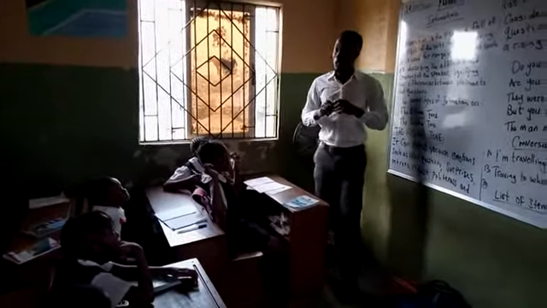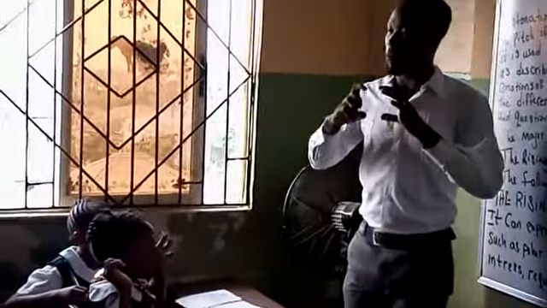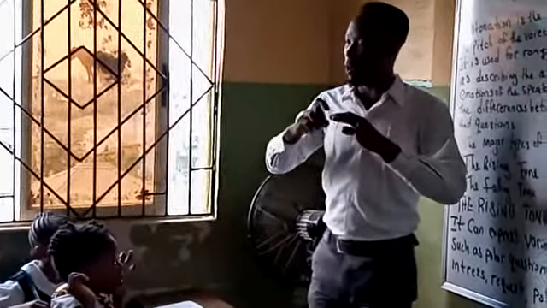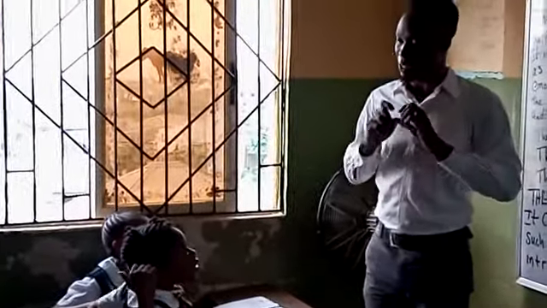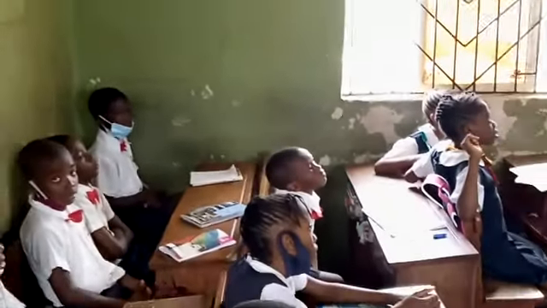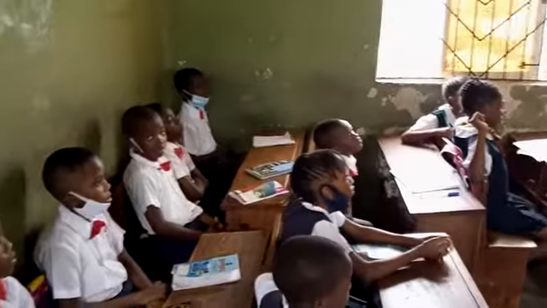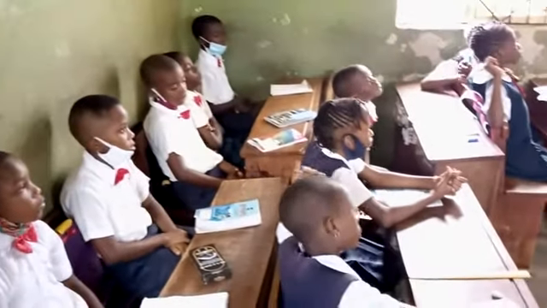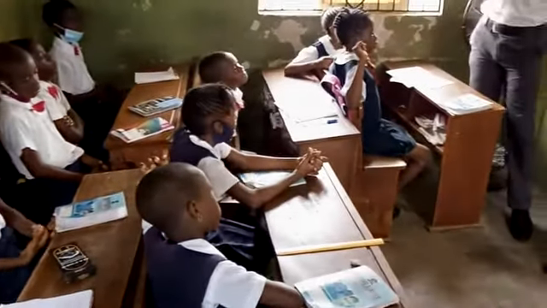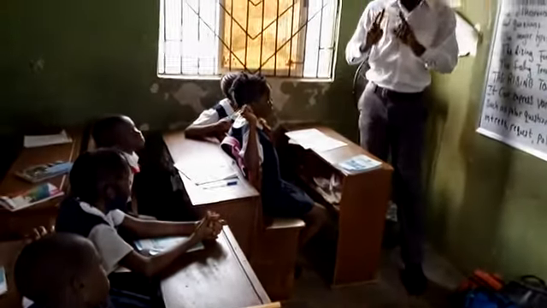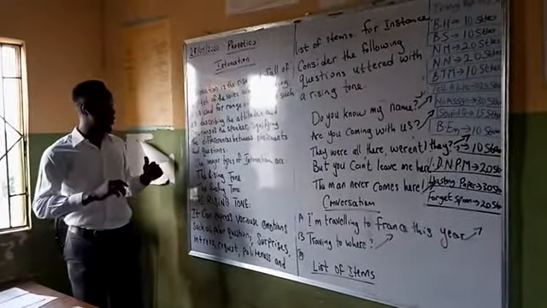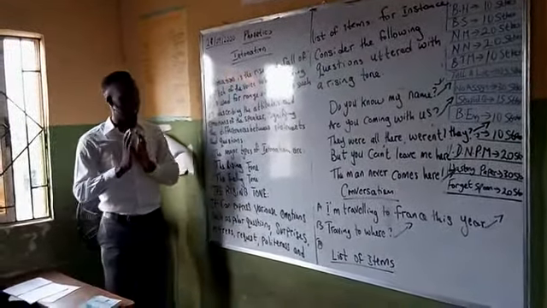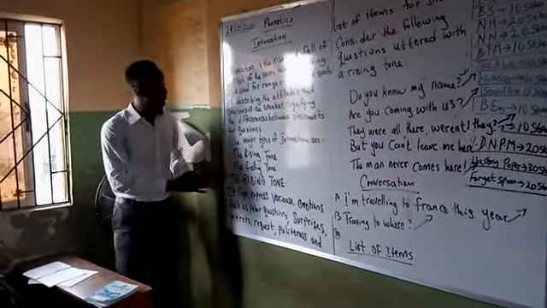But remember, that intonation is what? Rise and fall, up and down, or down and up of the voice while speaking. Alright, so we have the two major types of intonation. We have about 4 types of intonation, but because of our age right now, we are going to be specific on 2. Which is what? We have the rising tone and we have the falling tone. So I'm going to pick the rising tone.